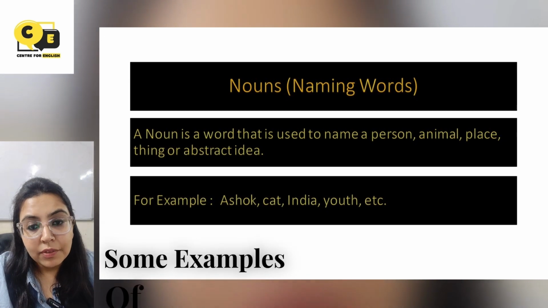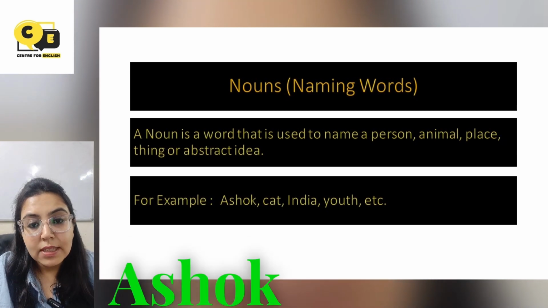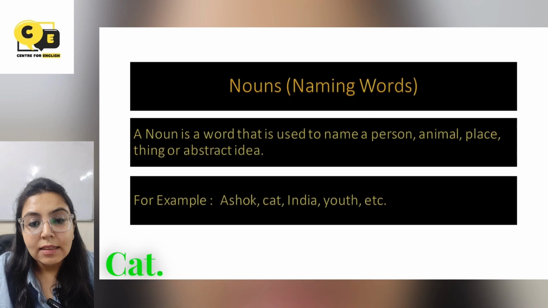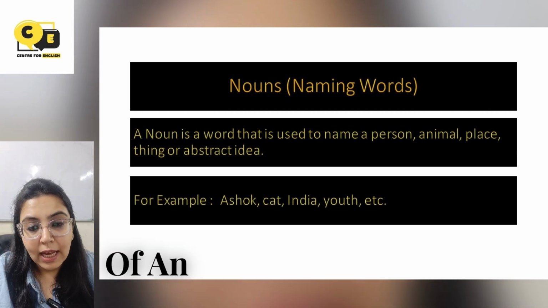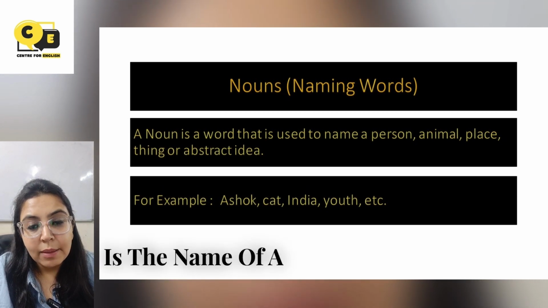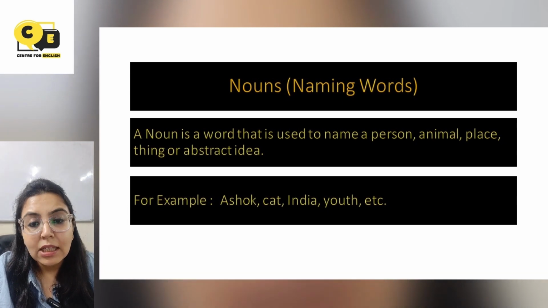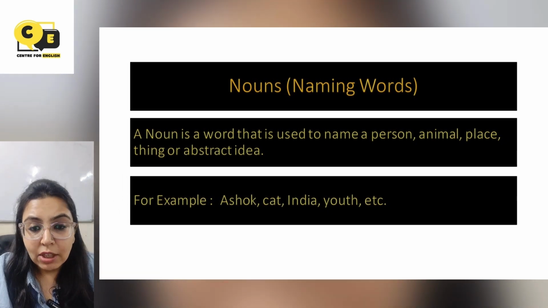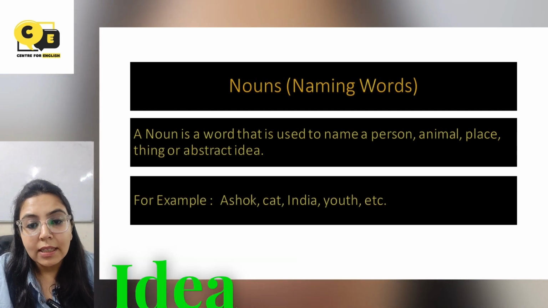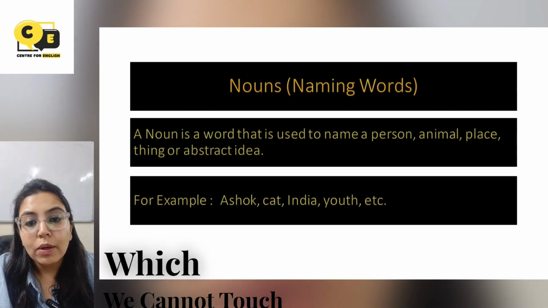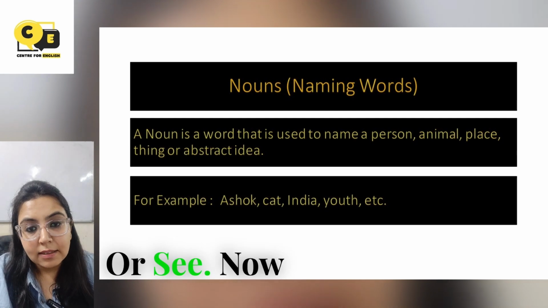Some examples of nouns are Ashok. Ashok is a name of a person. Cat. Cat is a name of an animal. India. India is a name of a place. And youth. Youth यानी जवान या जवानी. So जवानी एक abstract idea है यानी अमूर्त विचार है जिसको हम छू नहीं सकते ना देख सकते हैं.